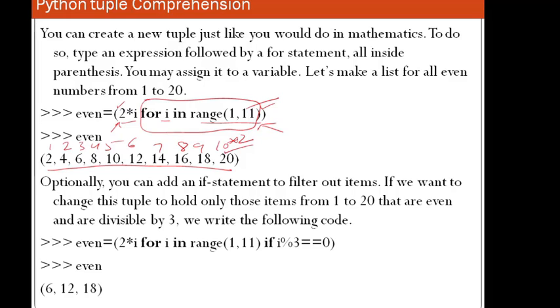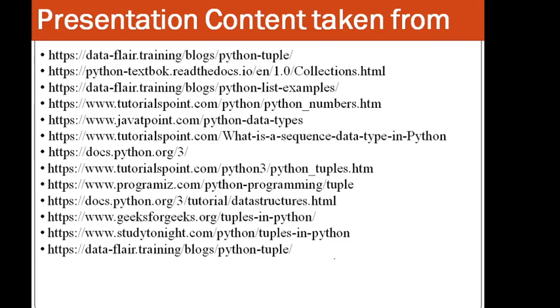You can also filter out the elements by putting conditions over here, as they have mentioned here, i percent 3. If the remainder is 0, then it will consider that element to be put into the tuple.